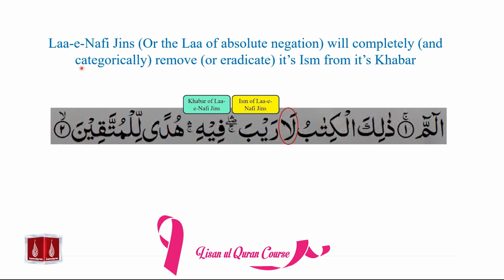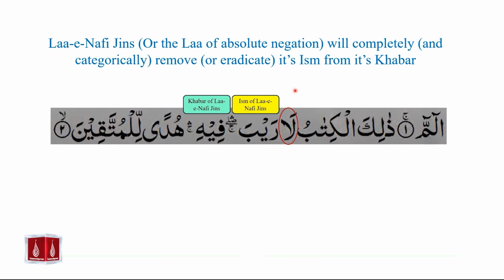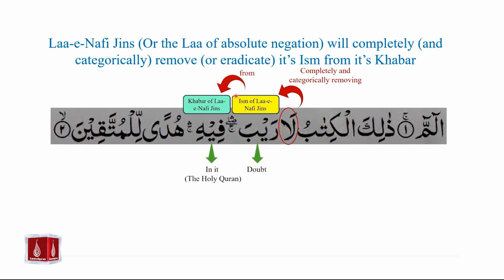So according to our definition, Laa-e-Nafi jins will completely and categorically remove its ism from its khabar. Raiba can roughly be translated to doubt, and fihi can be translated to "in it," referring to the Holy Quran. So if we look at La Raiba Fihi, La is completely and categorically removing its ism, raiba, doubt, from its khabar, fihi, which is referring to the Holy Quran.